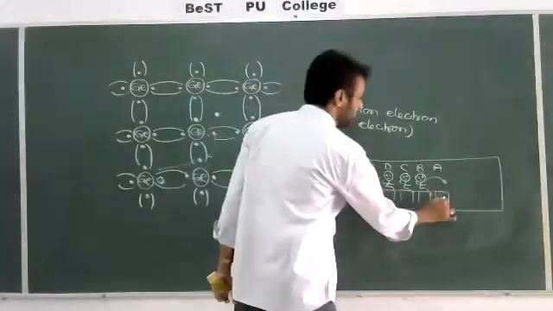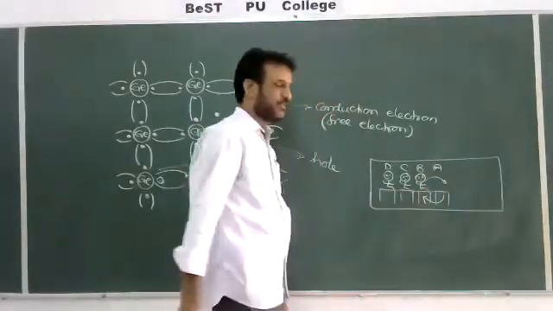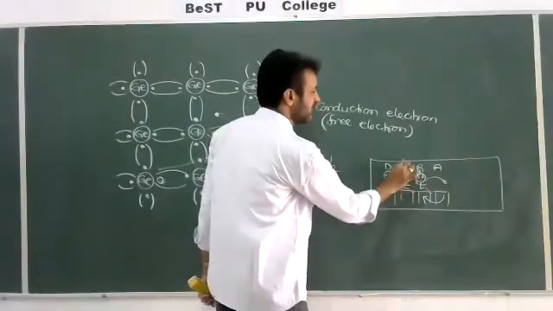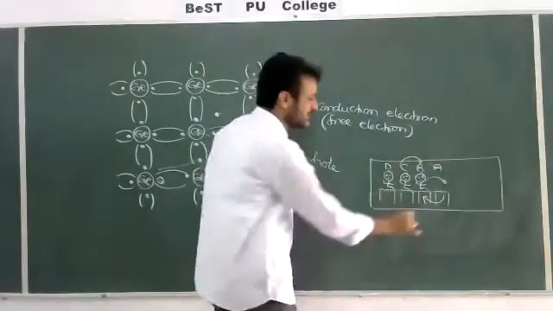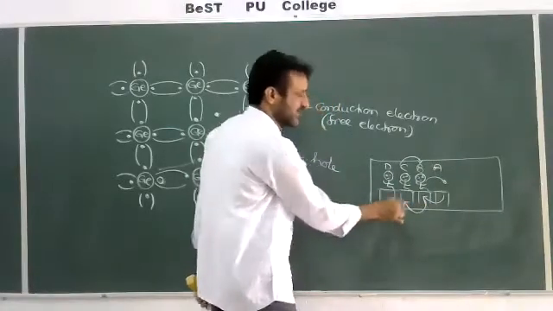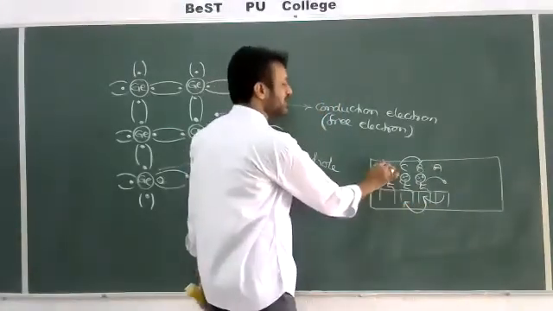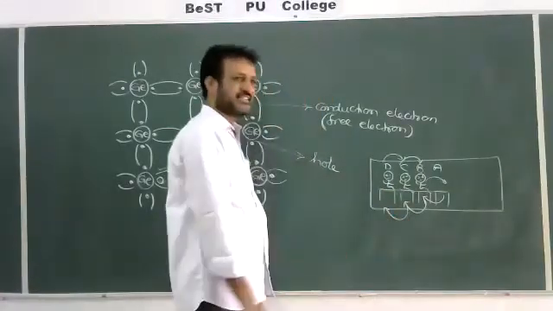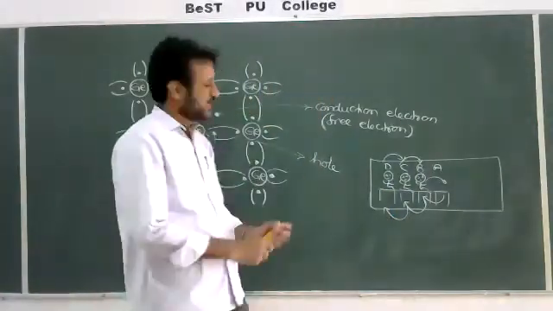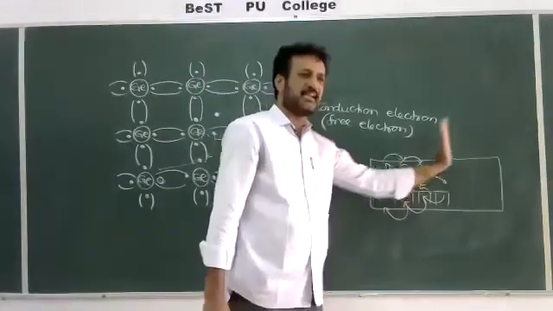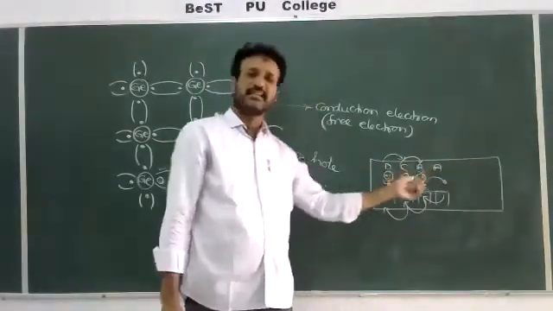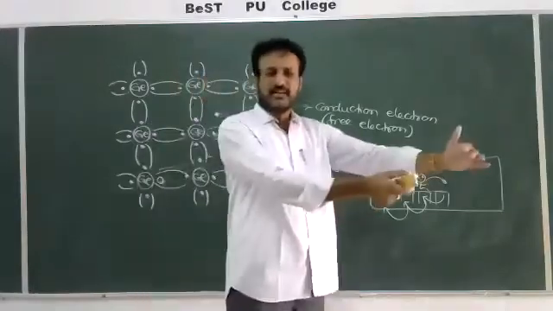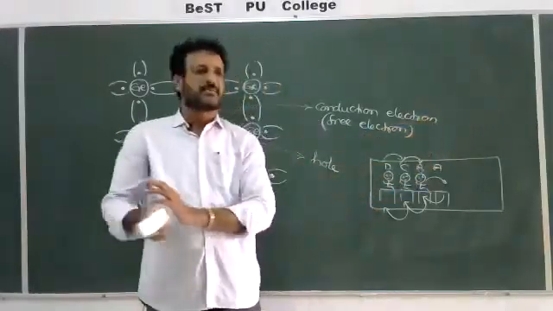Now, whenever a vacancy is there and C shifts to B's place, automatically this vacancy will shift to C. Whenever student D shifts to C, automatically this vacancy will shift to D. So if students are shifting to the right side, the vacancy shifts to the left side. That means if electrons are moving one side, holes will move the opposite side.